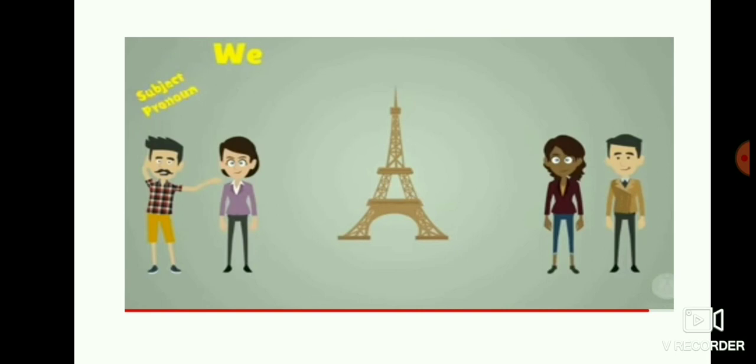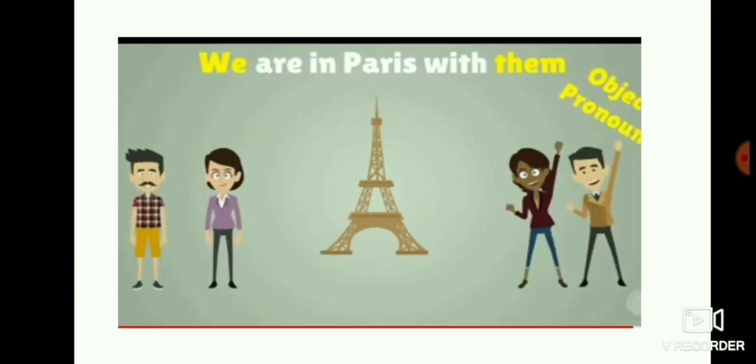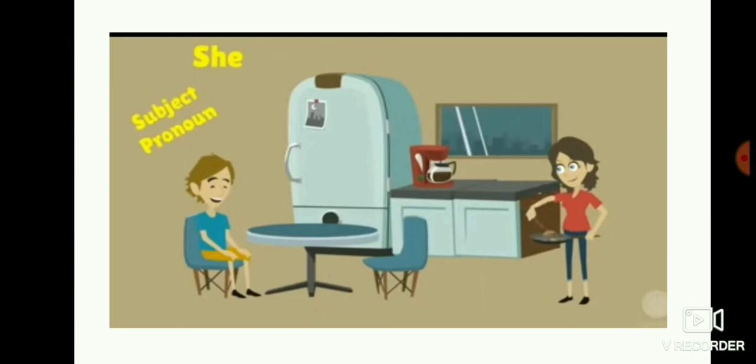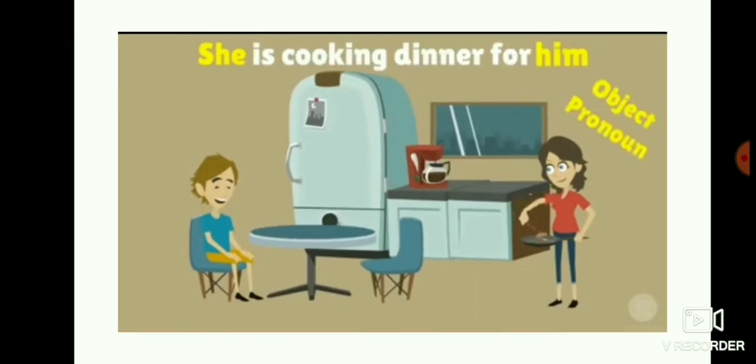See the example. We is a subject pronoun. We are in Paris with them. Them is an object pronoun. See, she is a subject pronoun. She is cooking dinner for him. Him is an object pronoun. See children, the subject pronoun is the naming part: I, we, you, he, she, it, they.